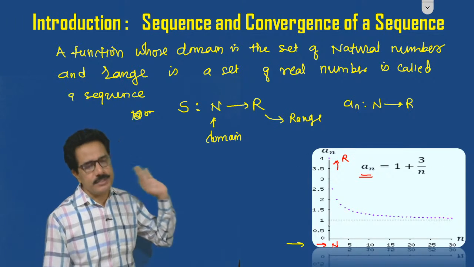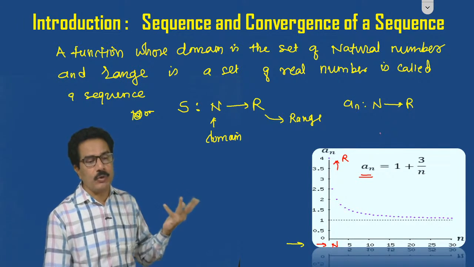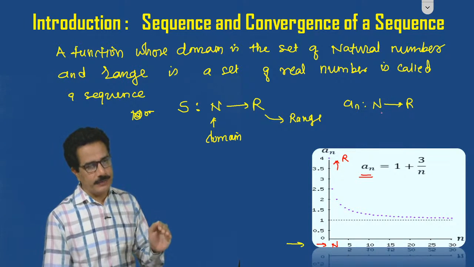Then this is called a sequence. If we consider natural numbers, which terms do you have to put? You have to put 1, 2, 3, 4, 5.